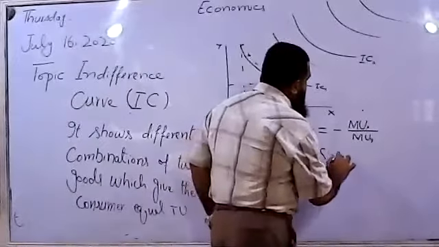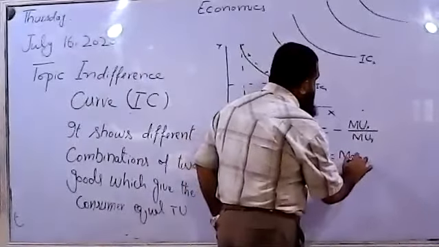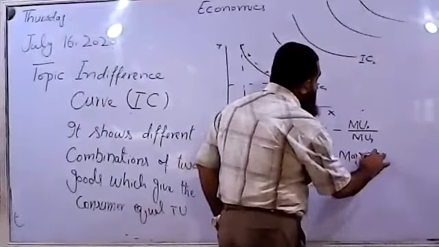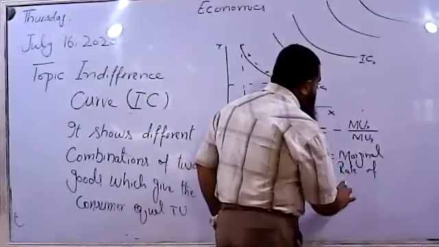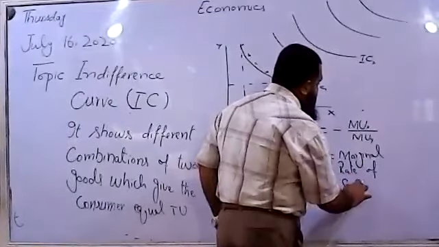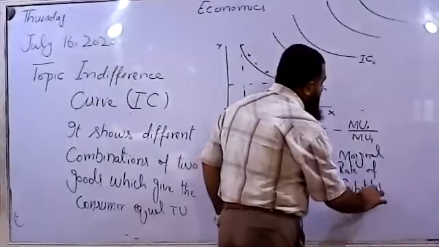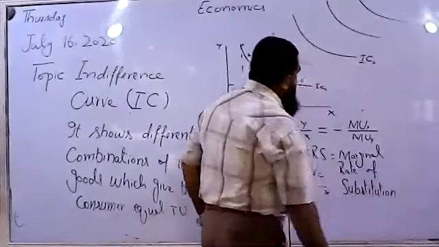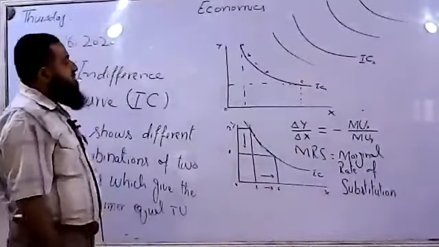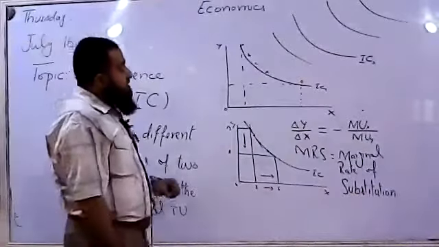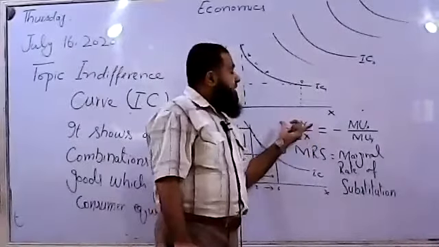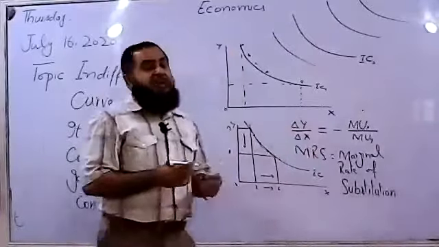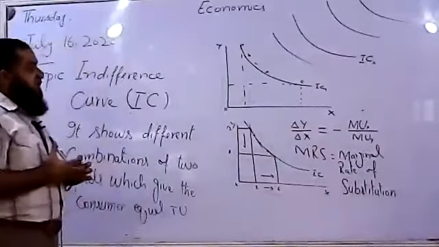MRS means marginal rate of substitution. You all know the meaning of marginal, isn't it? Marginal means extra. So in order to have an extra unit of X, how many units of Y will be given up in order to remain along the same indifference curve?